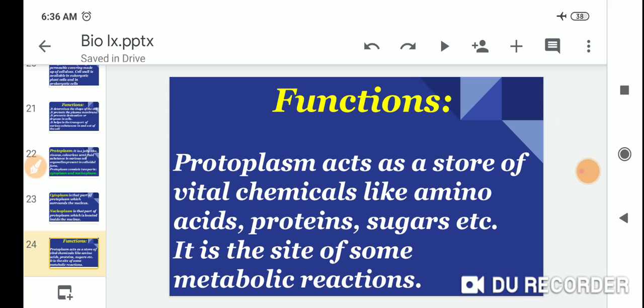Function: protoplasm acts as a store of vital chemicals like amino acids, proteins, sugar, etc. It is the site of some metabolic reactions.